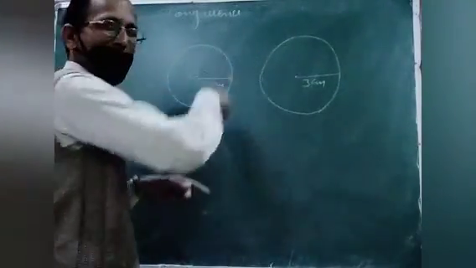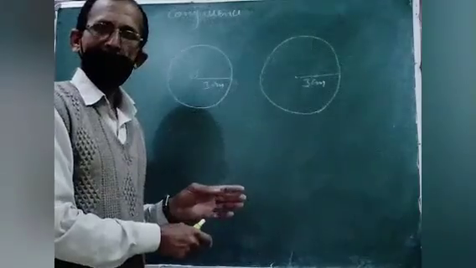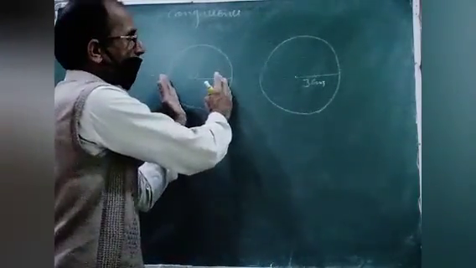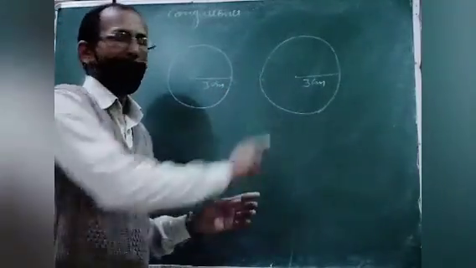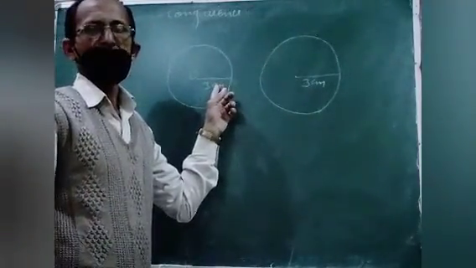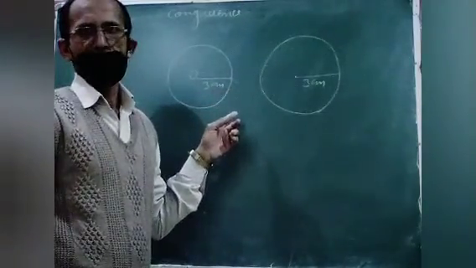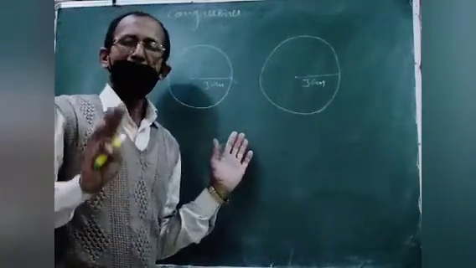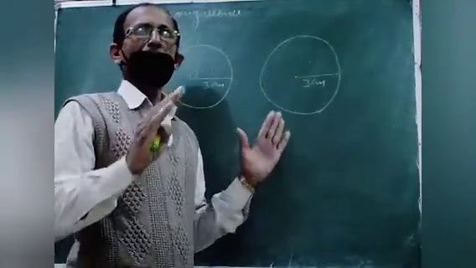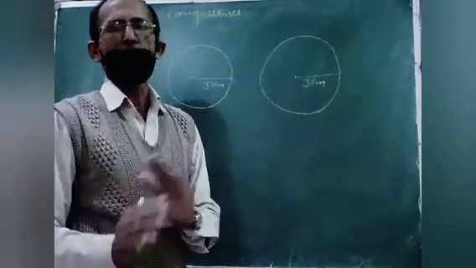Shape means both are circular. And size, if I keep this circle on this circle, then it will be covered completely by this one. So we can call them congruent circles. I think you have understood the meaning of congruent. Congruent means same shape, same size.